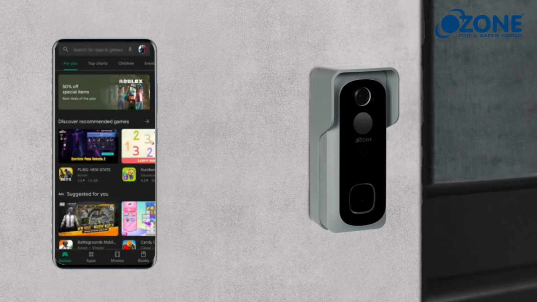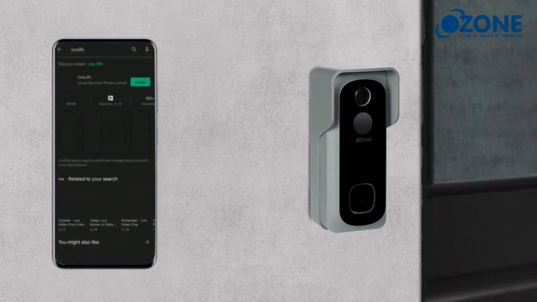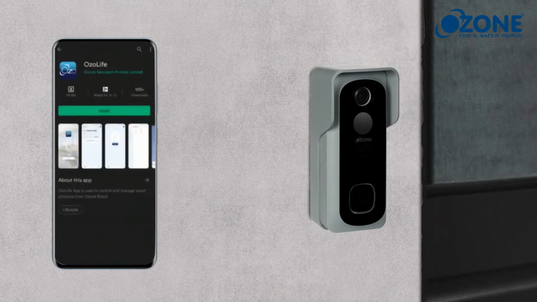Open Play Store app. Download OzoLife app.